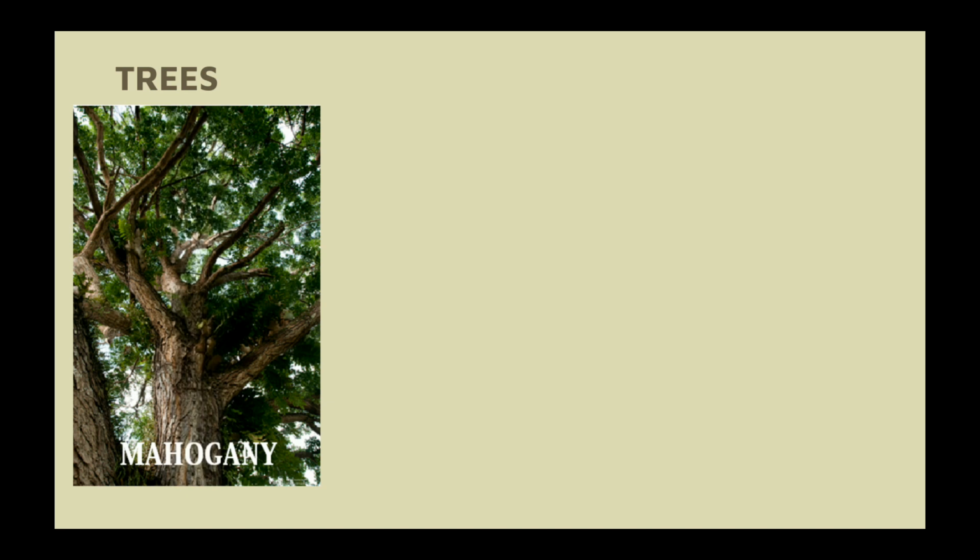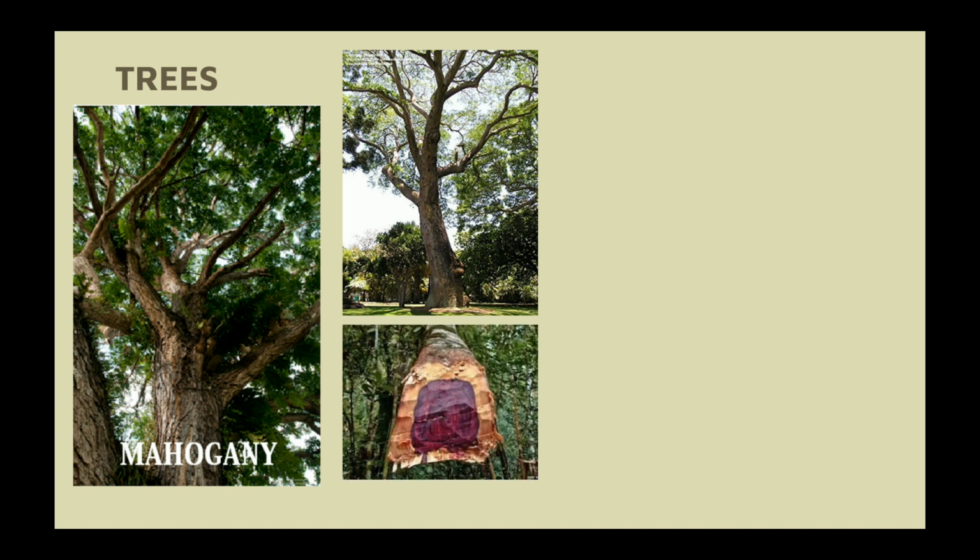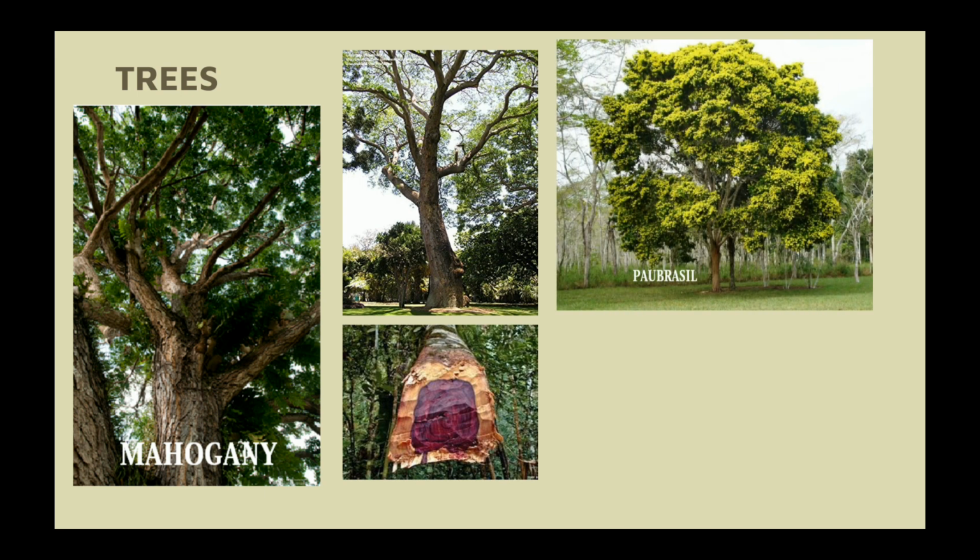Arid means extremely dry climate and lack of vegetation. The trees found over here are mahogany. The wood of this tree is hard and durable, and it is used to make furniture, boats, musical instruments. Rosewood is very expensive and it is used to make luxurious furniture, paneling and for acoustic guitars.